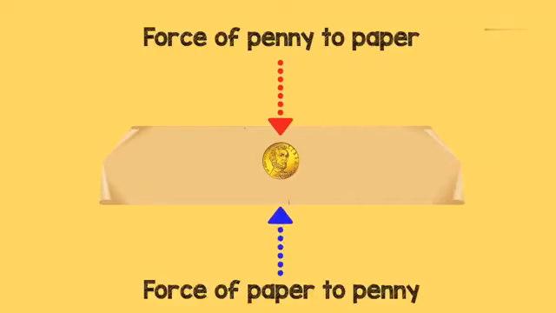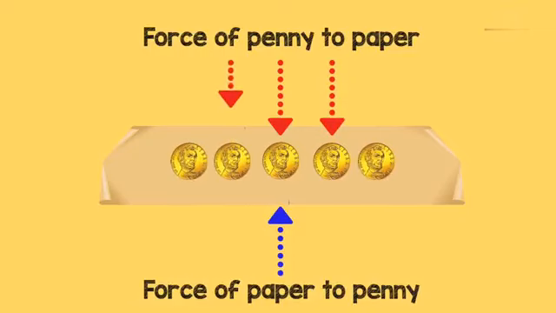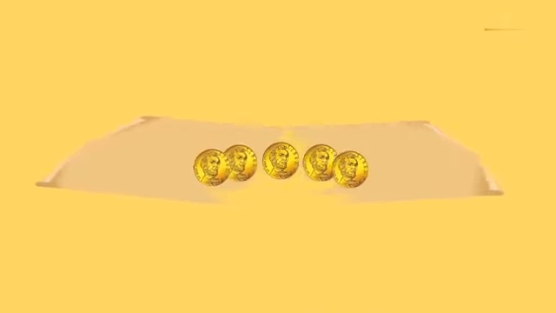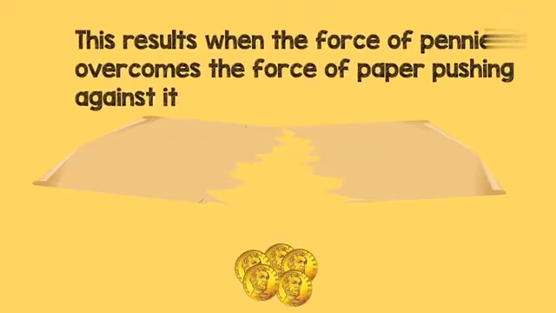Now you add another penny on top of the paper. The 2 pennies apply force on the paper, and the paper also applies force on the 2 pennies, which means that the normal force is doubled. And then you keep on adding pennies to the paper until there are too many pennies, which causes the paper to tear. That's what happens when the normal force cannot match the force pushing against it, and that's it.